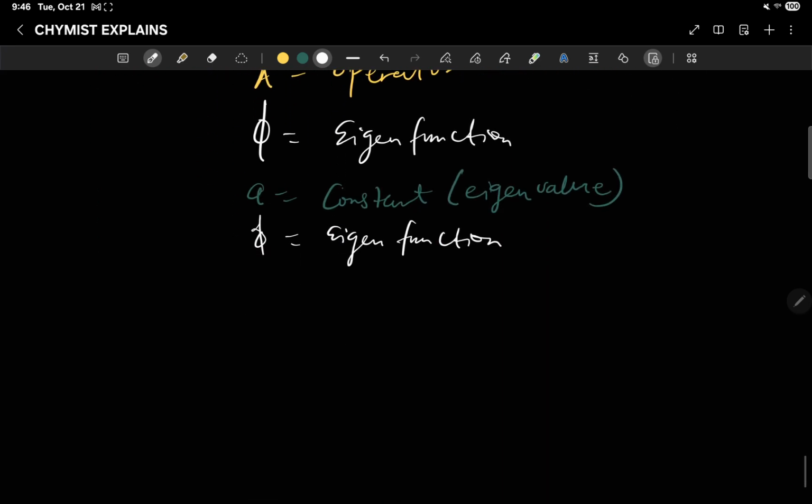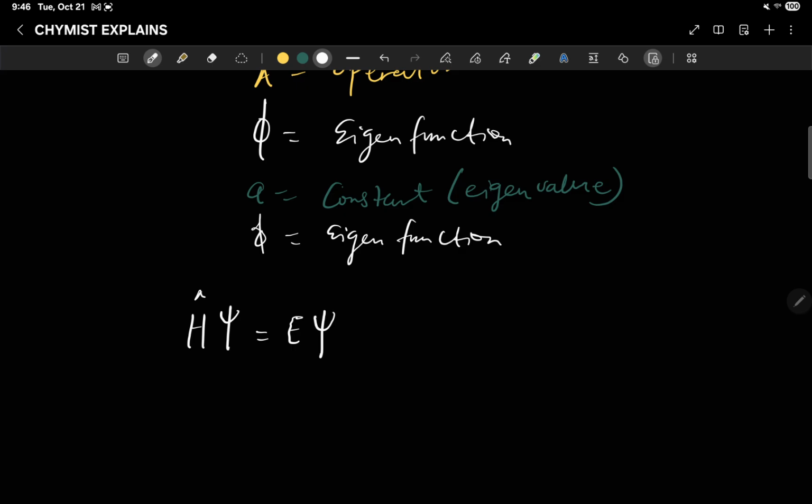Okay, an example of an eigenvalue equation is the Hamiltonian equation. If we have the Hamiltonian operator acting on a wave function psi, then it gives back energy E and the same wave function psi.